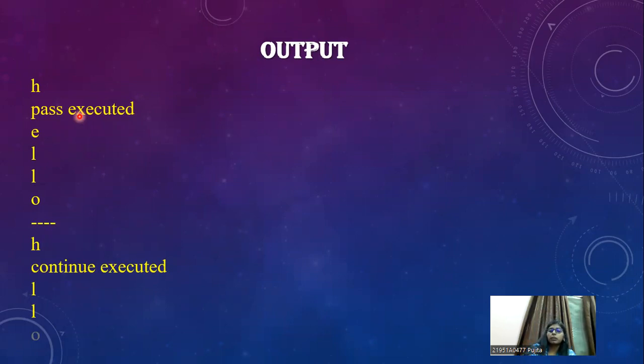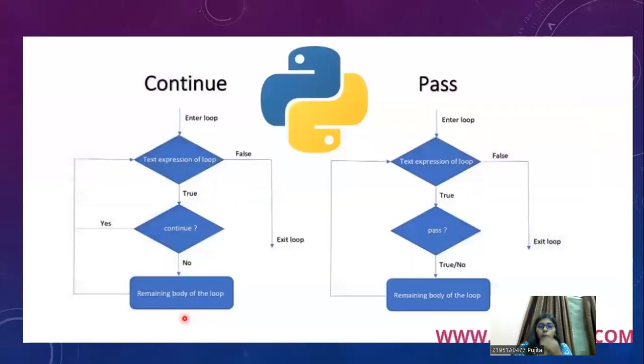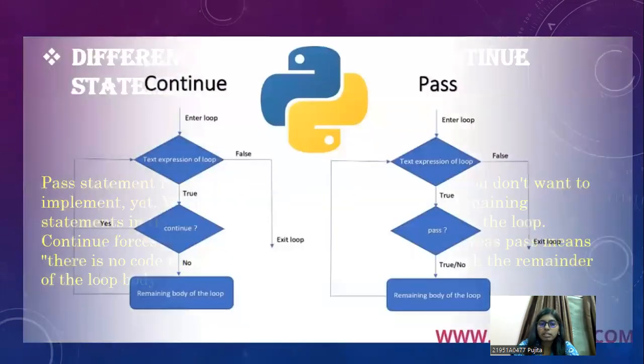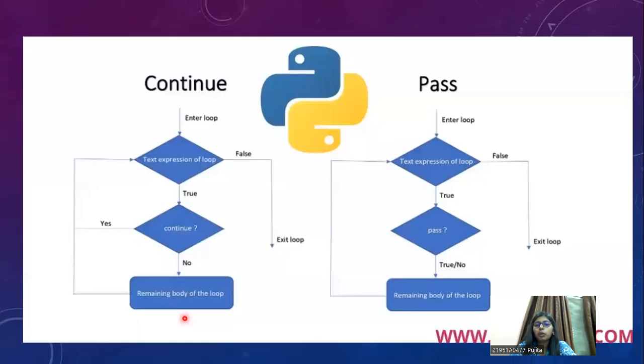But in continue, the E is gone. If i equals 'e', "continue executed". As stated in this topic, continue forces the loop to start at the next iteration. So it skips all the remaining statements in the loop and moves to the top.